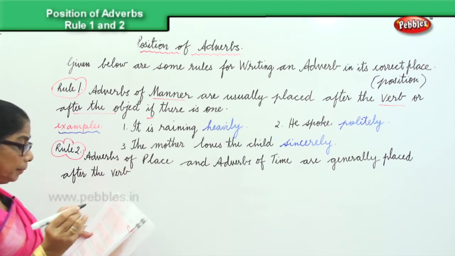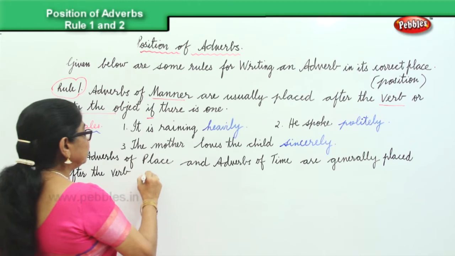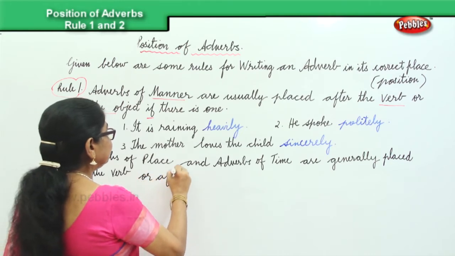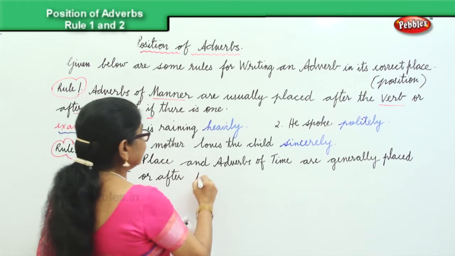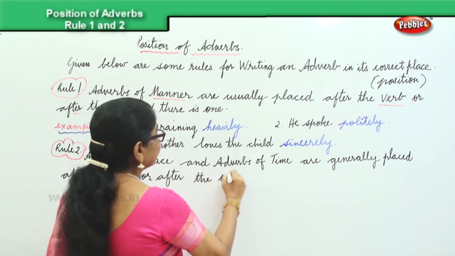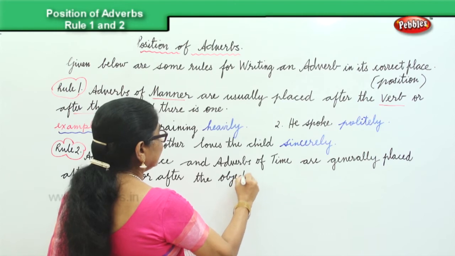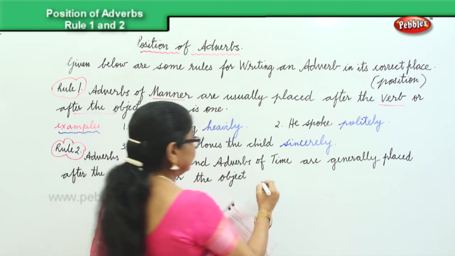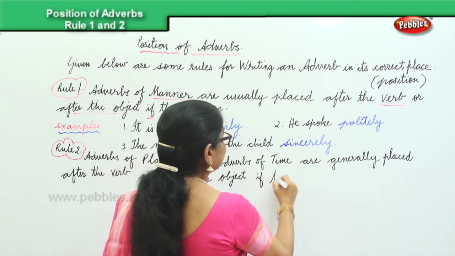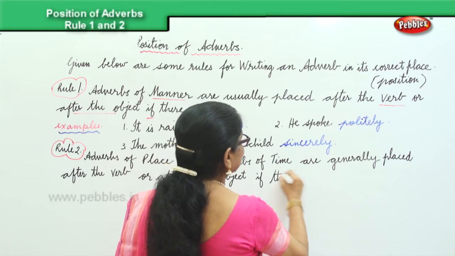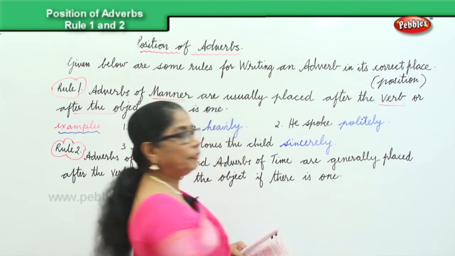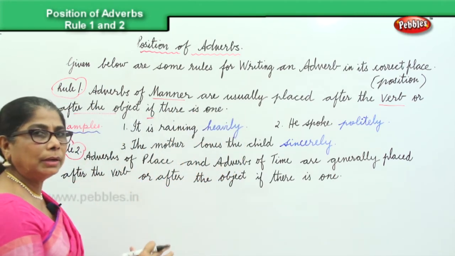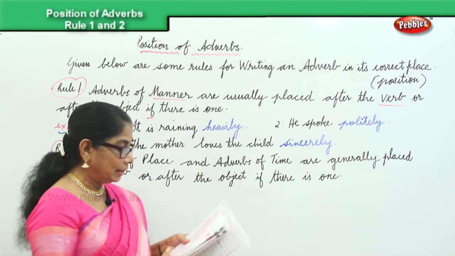After the verb or after the object, if there is one. The rule may look difficult, but when you do the exercise, we'll understand better.